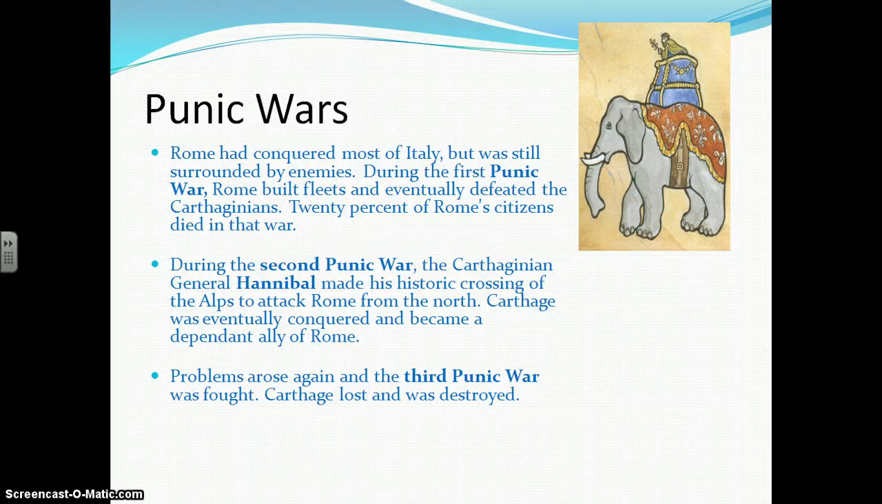Problems arose again when the Third Punic War was fought. Carthage lost and was destroyed.